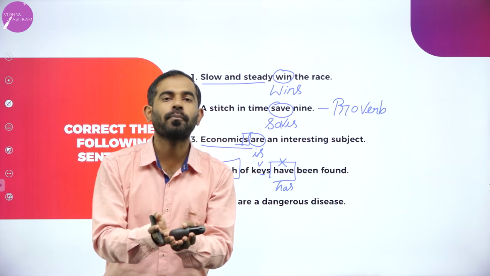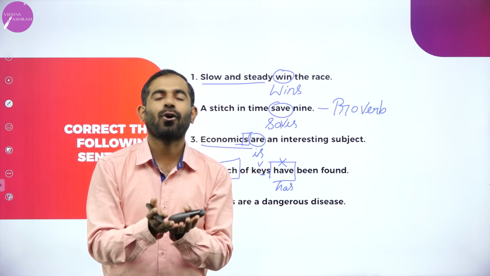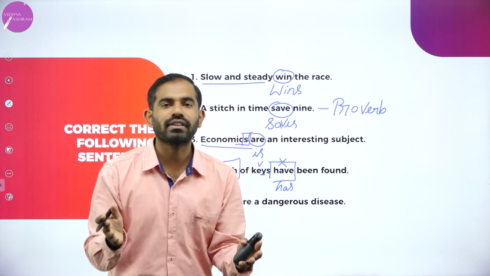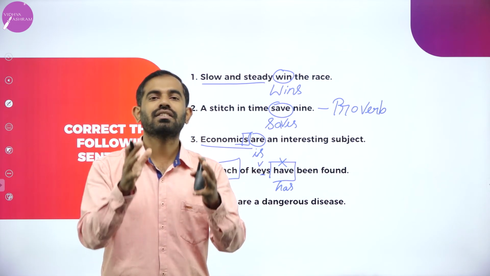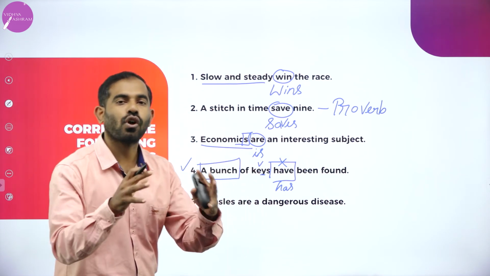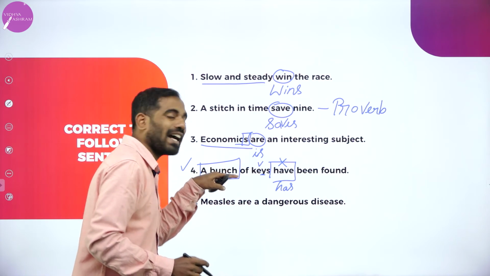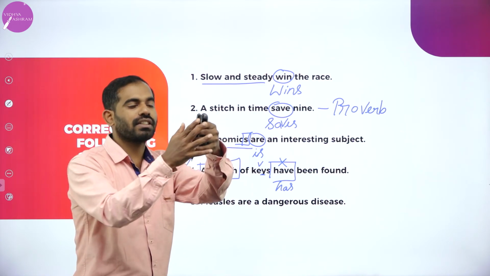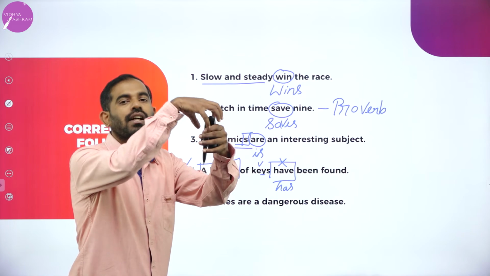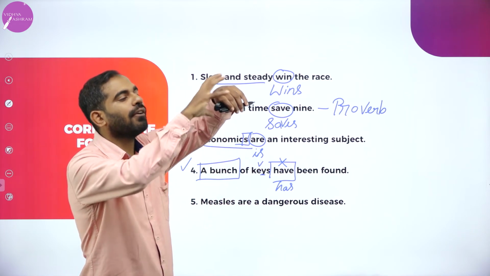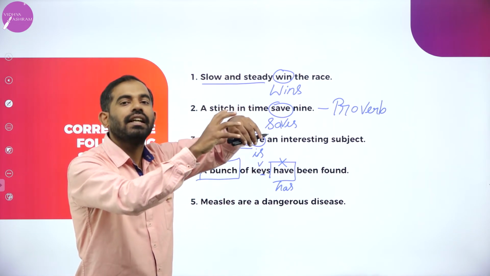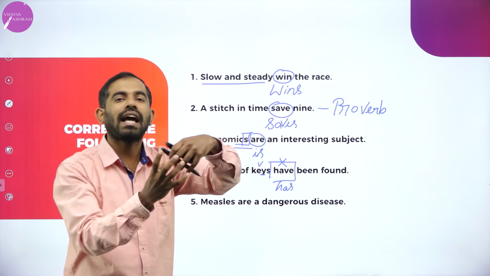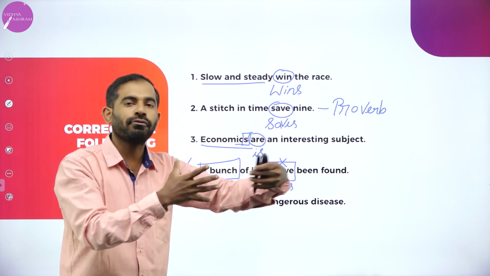Somebody has robbed your box of chocolate. It is not the chocolates we are talking about. It is the box we are concentrating on. Likewise, a bunch is missing. If I am holding a bunch of keys, and if the bunch goes missing, it is singular, though it has n number of keys.